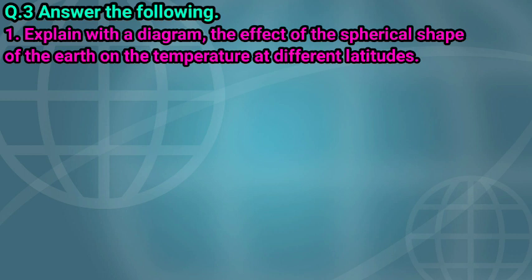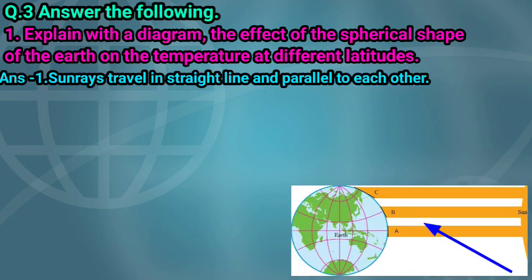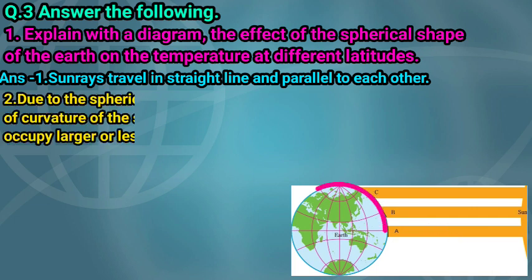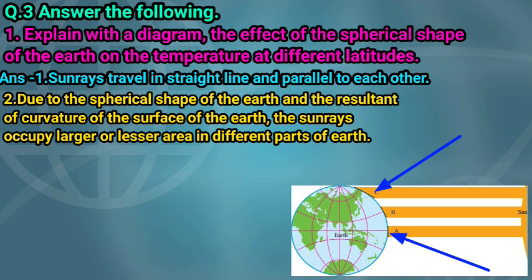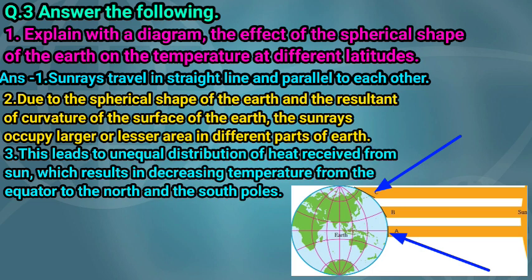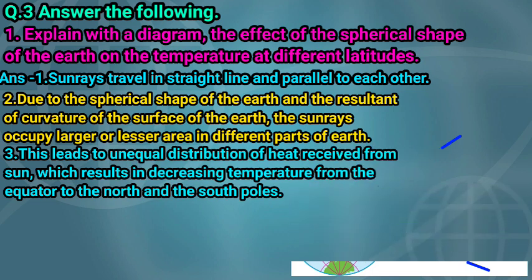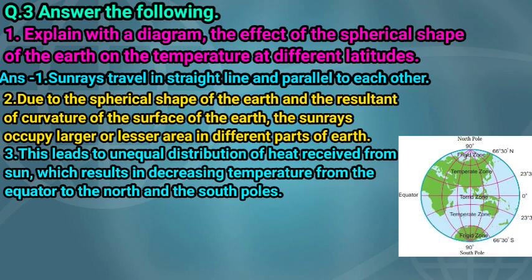So children, we have learned the sun rays travel in straight lines and parallel to each other. Due to the spherical shape of the earth and the resultant curvature of the surface of the earth, the sun rays occupy larger or lesser area in different parts of the earth, and this leads to unequal distribution of heat received from the sun, which results in decreasing temperature from the equator to the north and south poles.